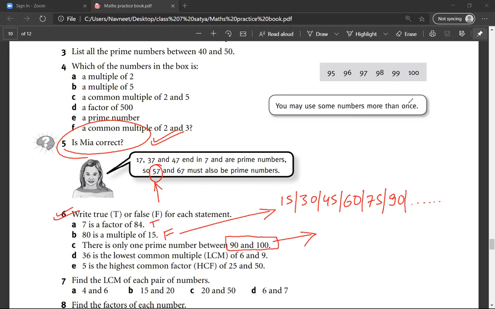Mr. Sarthak, what are the prime numbers between 90 and 100? 91. 97. Mr. Satya, is 91 a prime number?